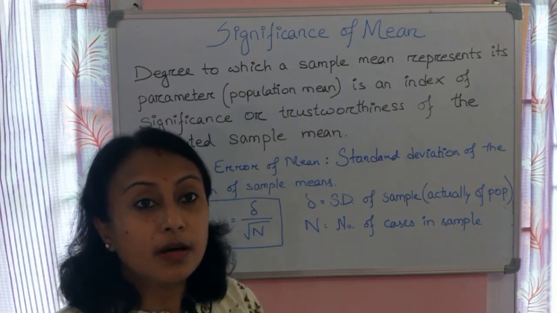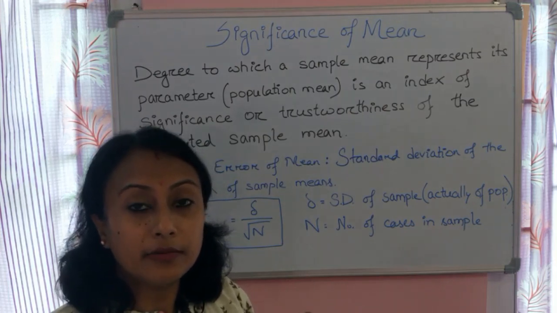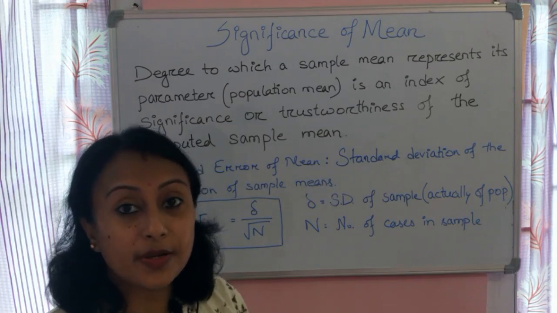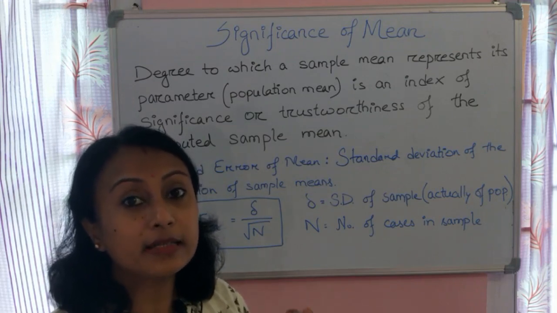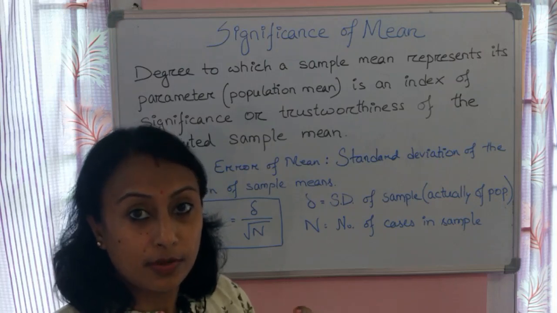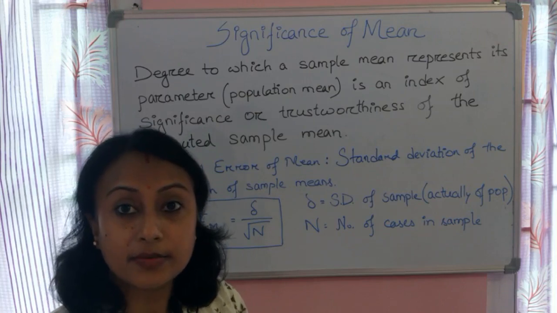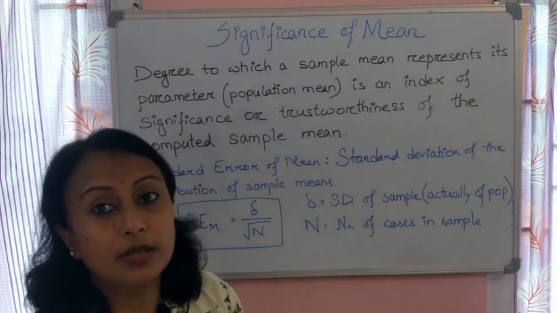Our research is conducted on a sample, but we generalize the result of that research to the population.